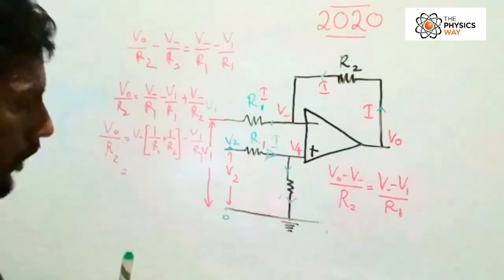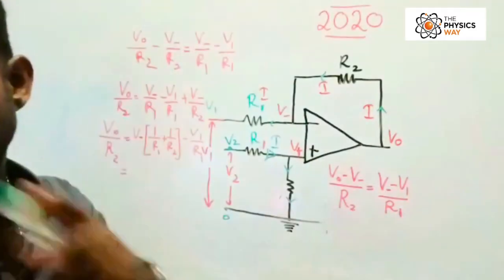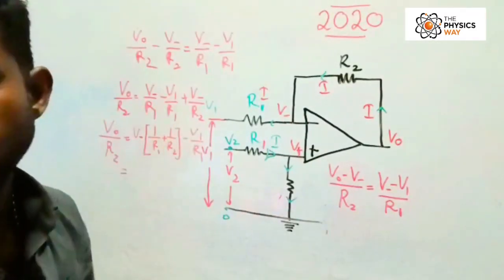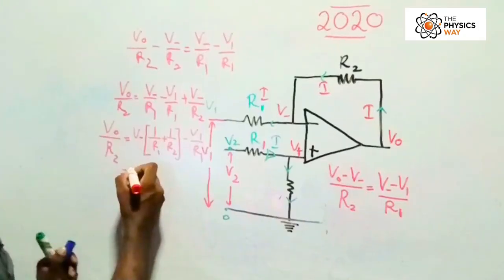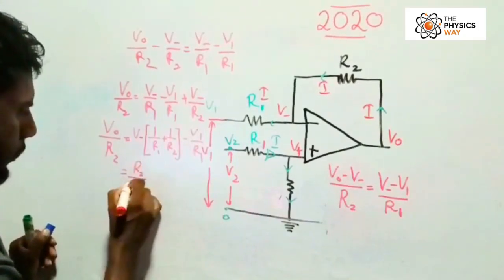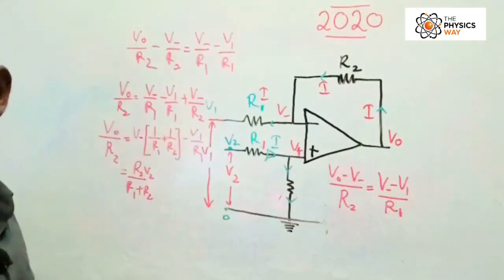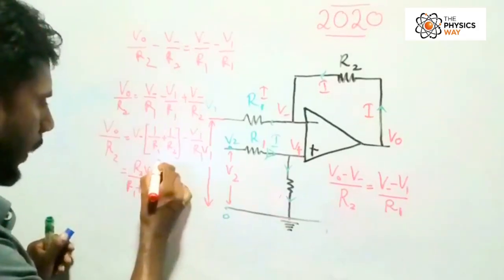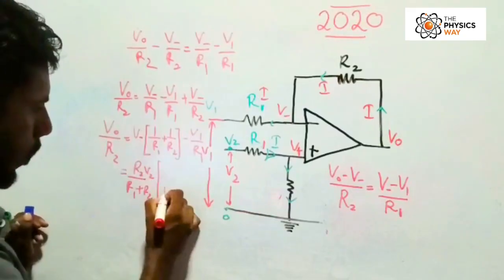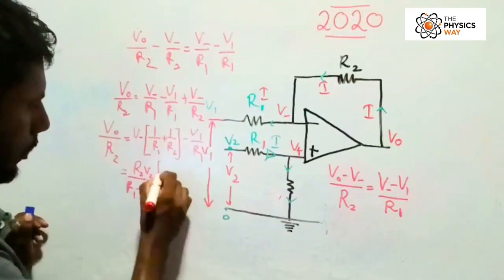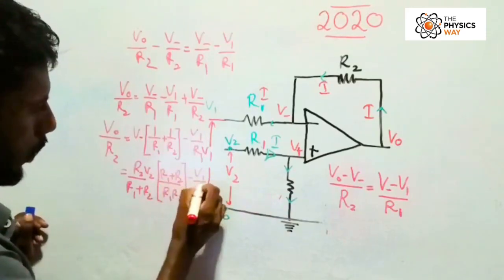V minus, from the previous questions, I know V minus and V plus are both equal. So I'm going to take it from the previous question. V minus, previously we have taken it as R2 over R1 plus R2 into V2, right? That's right. So in the bracket, I'm going to simplify this. Take the common denominator R1 R2, and up we are getting R1 plus R2. And then here V1 over R1, right?